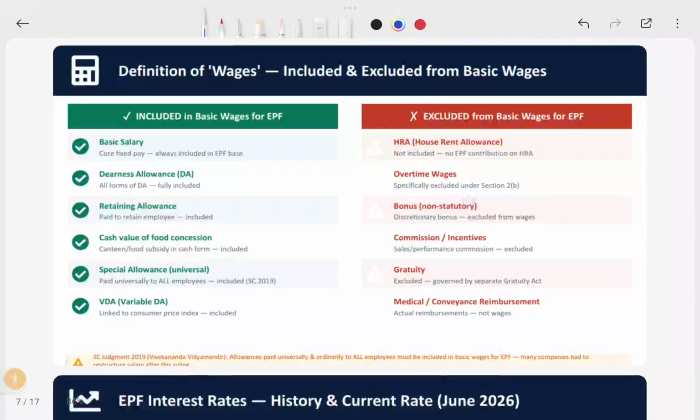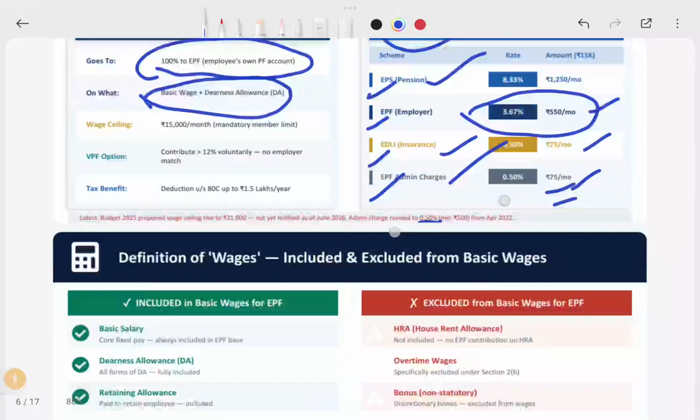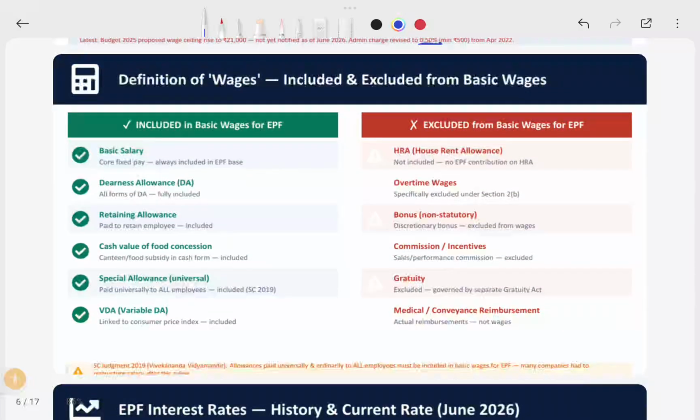And the definition of wages. Everywhere we are mentioning wages plus dearness allowances. So what is the definition? The definition includes and excludes certain items from the basic wages. The basic salary we will include, dearness allowance we will include, retaining allowance paid to a retained employee is included, cash value for food coupons is included, and special allowance is included if it is universal. If it is universal, it means all employees are getting the same.